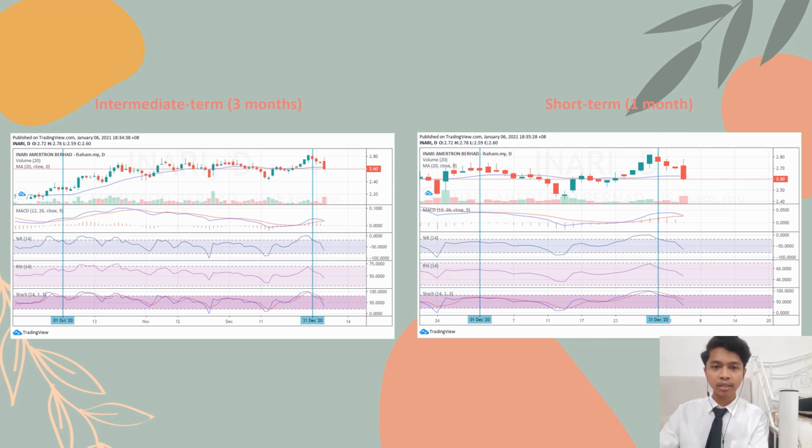As for RSI, it reached the overbought line and moved down below the overbought line. It shows a sell signal. This happened because in the second week of December, the RSI reached the oversold line where it attracted investors to buy and went beyond the stable price. On to the last indicator, the stochastic oscillator. The tail line or the blue line is below the D line or the red line in the overbought range. Therefore, it shows a sell signal.